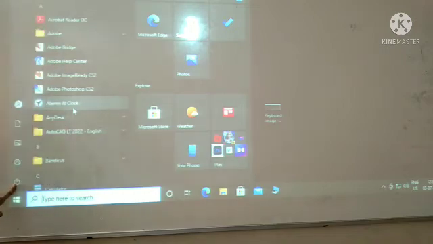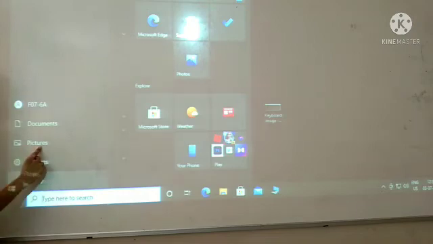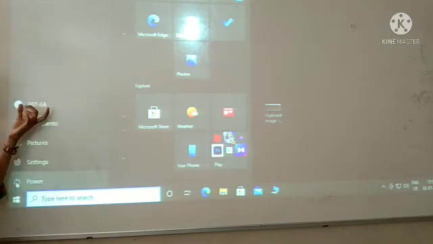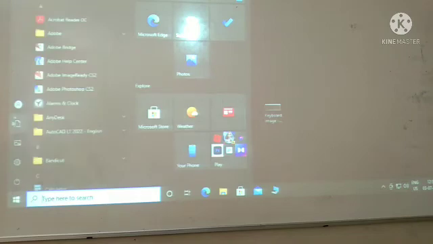Now here we have the power button. If we want to switch off the computer, we can do that with the help of the power button. Then here we have settings. If we want to change any settings, contrast, brightness, we can do that with the help of settings. Then here we have pictures and documents that are saved in our computer, and this is the name of the username. So this is the left panel of our start menu.